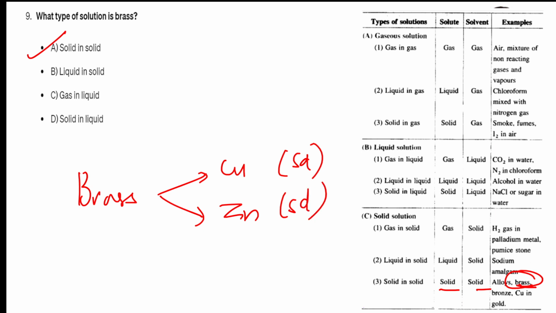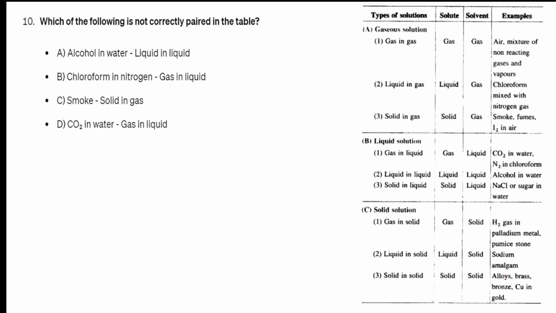So the last question for today. Let us go back to one more concept. Yes, a very peculiar question. Which of the following is not correctly paired in the table? I have studied this table, I have learned it. They're asking which one is not correctly paired. Let us start from the first one. Air, a mixture of non-reacting gases. So it's correct, gas and gas. Next, chloroform mixed with nitrogen gas. Okay, this is not paired properly. Let us mark it. This is wrong.